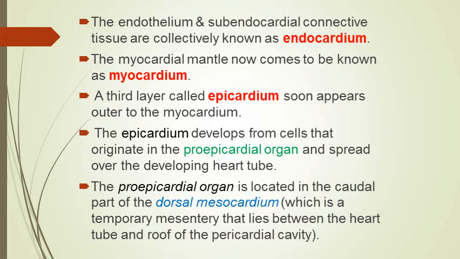And in the caudal region of dorsal mesocardium, some cells differentiate and form a small collection of cells which is called proepicardial organ, and from this proepicardial organ cells originate, then migrate and form a layer outer to the myocardium. This layer is called epicardium. So epicardium is derived from proepicardium, which itself is located in the caudal part of the mesocardium, and is to be regarded as a derivative of the mesocardium.